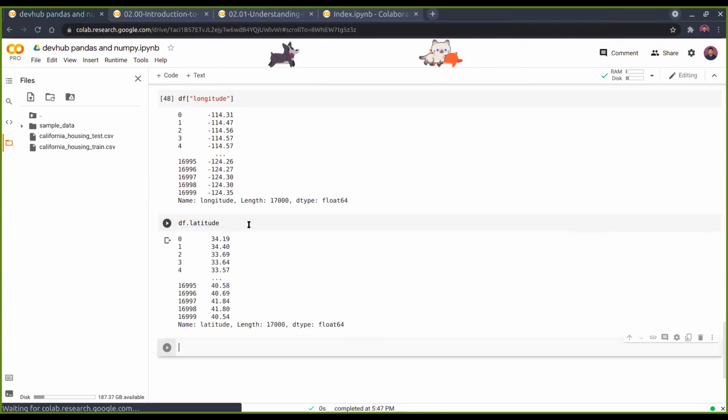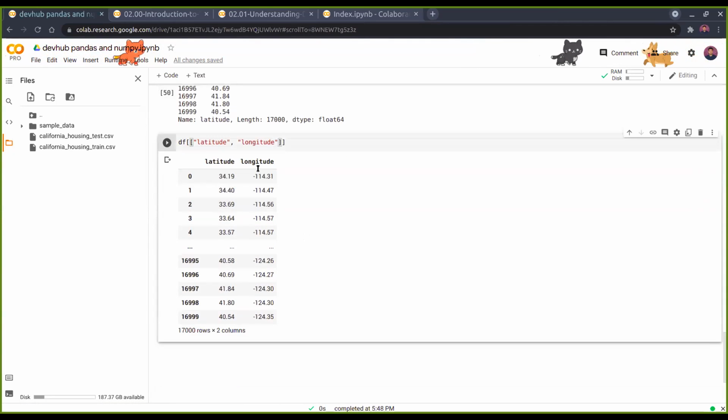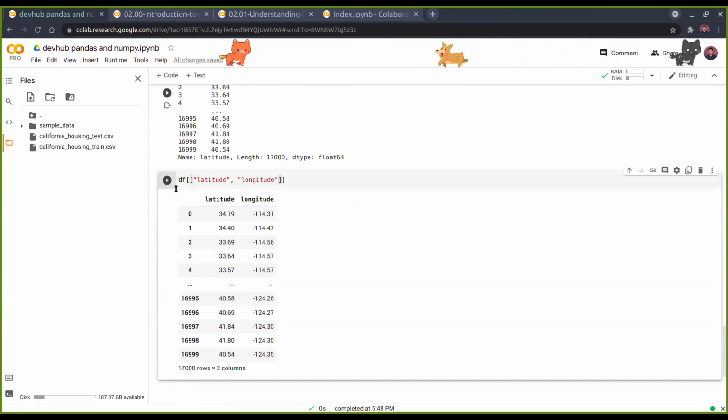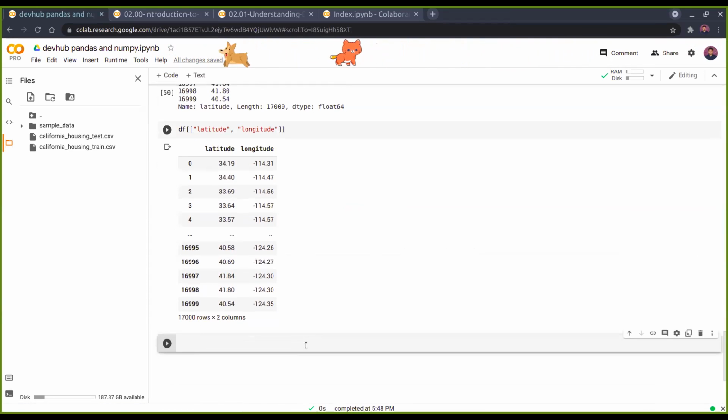Now, if we want two of these, we can give a list. So df, then the brackets, and instead of just one string, we want latitude and longitude displayed simultaneously, so latitude, comma, longitude. And we would have this data frame. You can clearly see there's a difference between how it presents a series and how it presents a data frame.